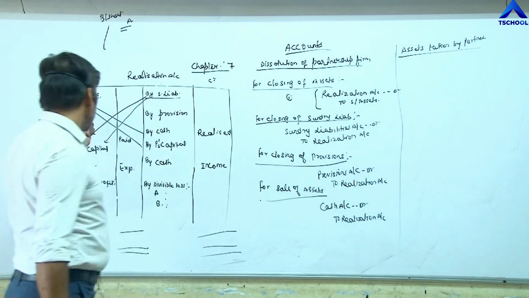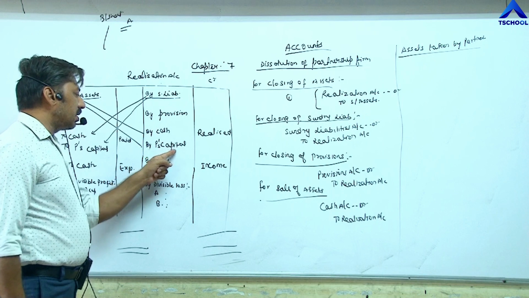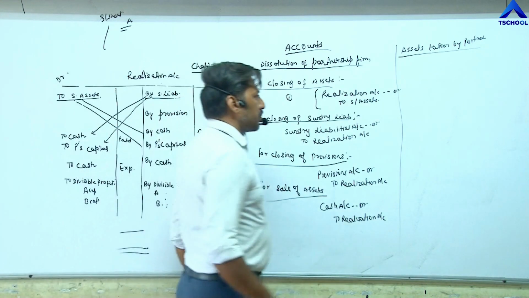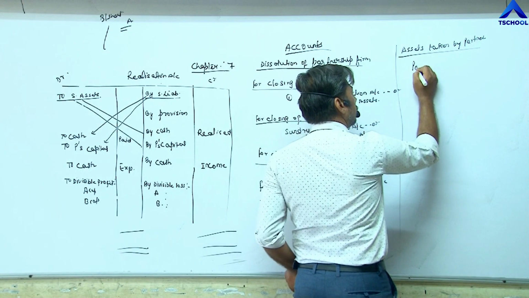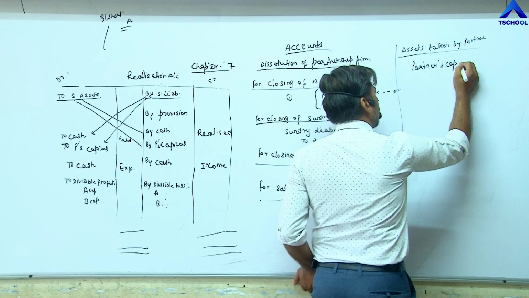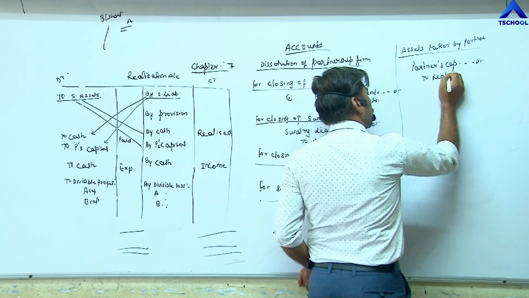So whenever an asset is taken by a partner, we have to pass the entry on the credit side by partner's capital. So the entry becomes partner's capital account debit to realization.